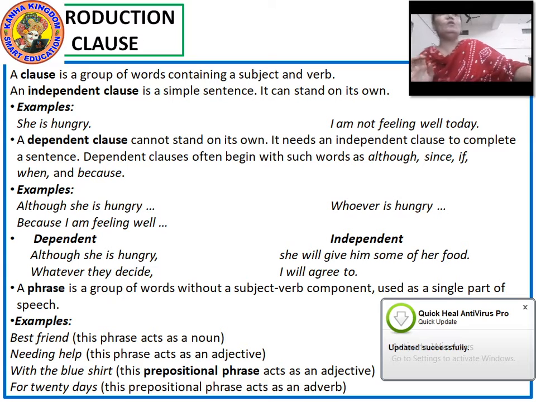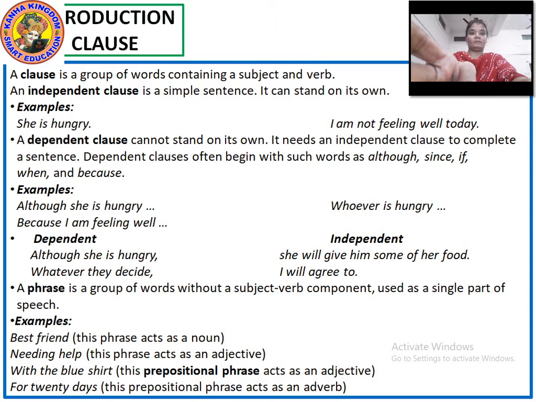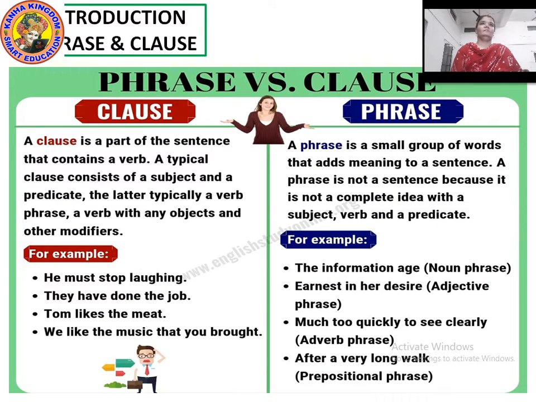Now let's have a look at the difference between the clause and phrase. First, we will have a look at the clause.